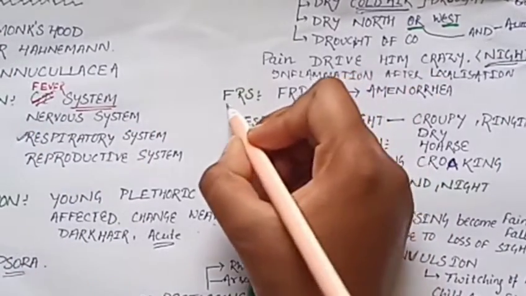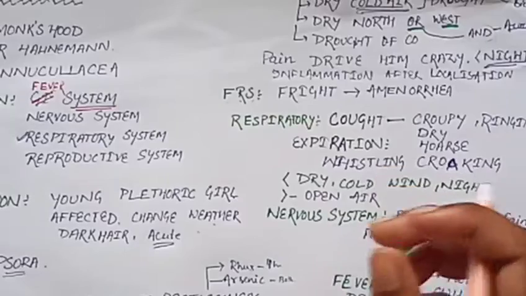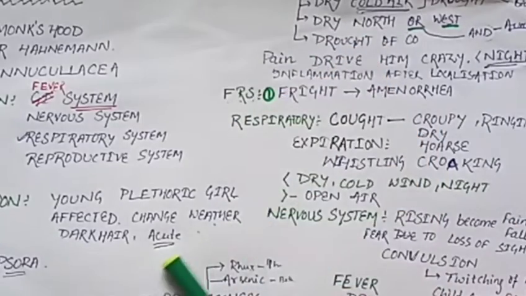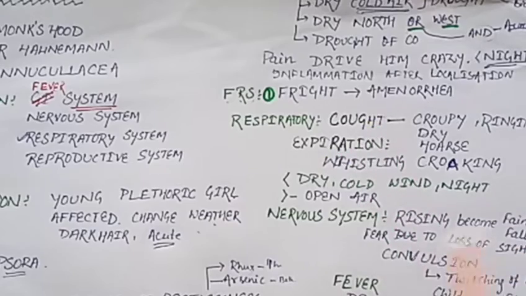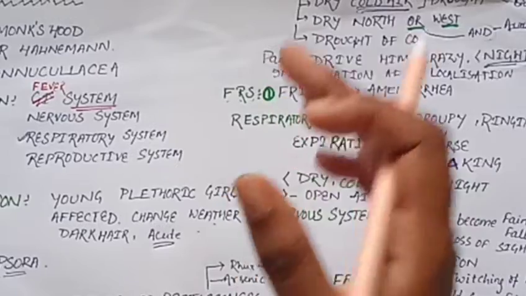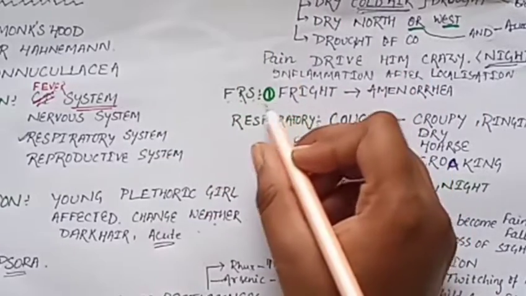Okay, then the female reproductive system. In the female reproductive system, if you remember one word, then you can always do very well. If you remember one word, then Aconite is completely finished in one word for the female reproductive system.